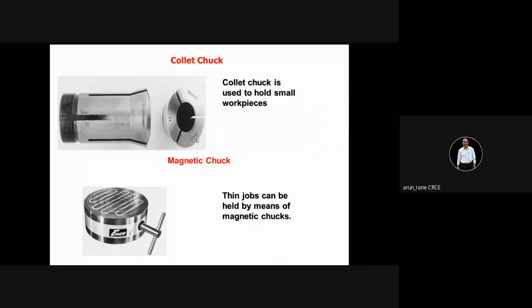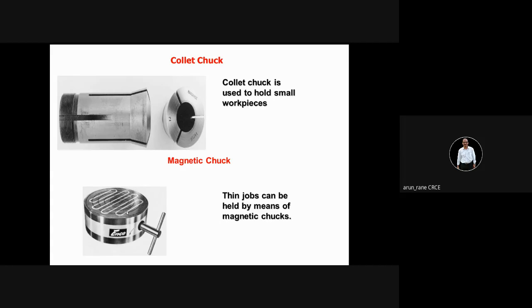Now 16 mm means it will hold the component from 15 to 16 mm. But it has to be a bright bar. It should have a good surface finish because this bore is ground. We grind it. So we should not use a rough surface, rough component, rough workpiece. Because of this slit, and also because of the material property, that is EN47, it can take the variation of 1 mm, that is 15 to 16 mm.